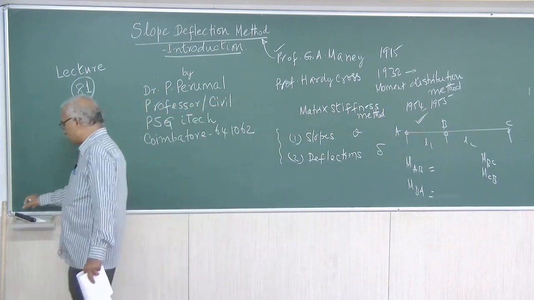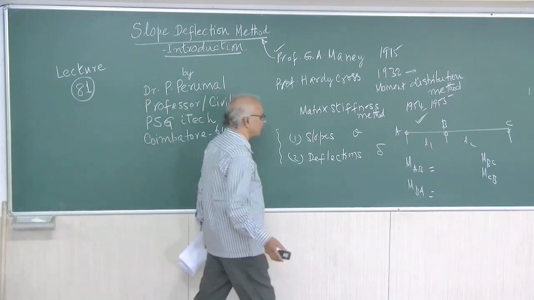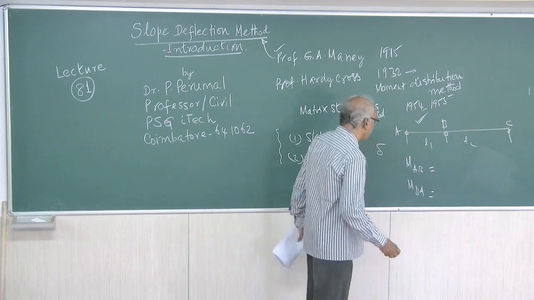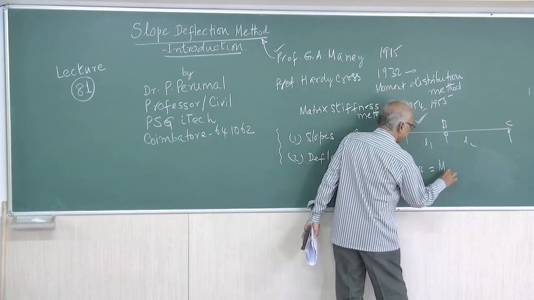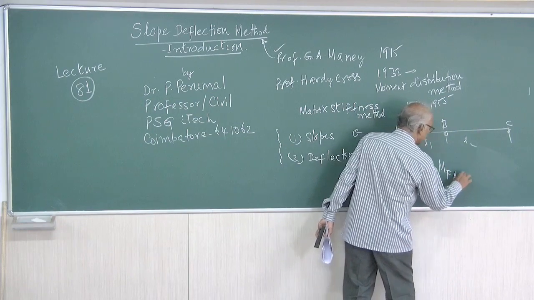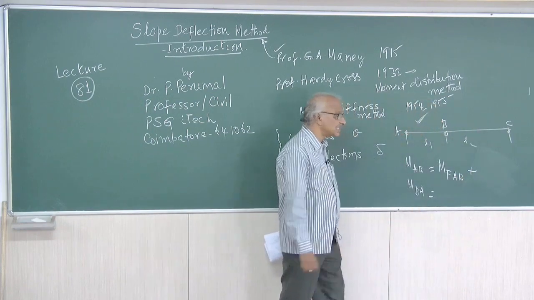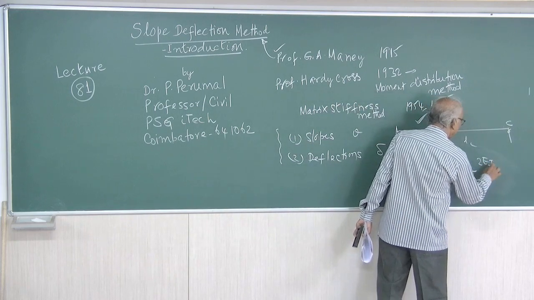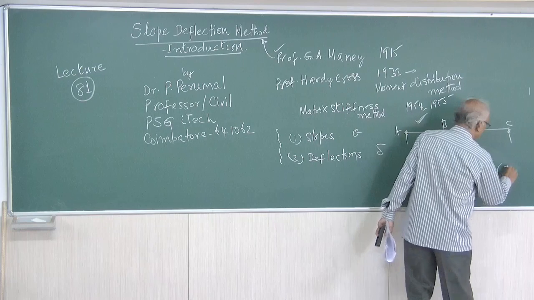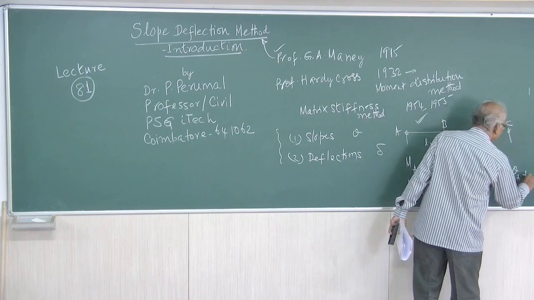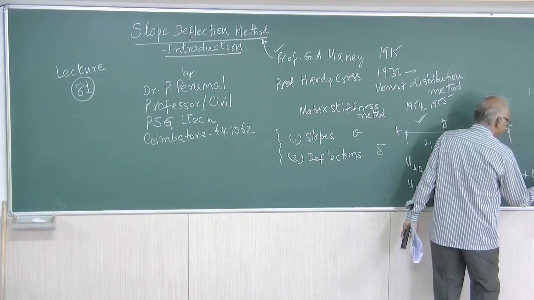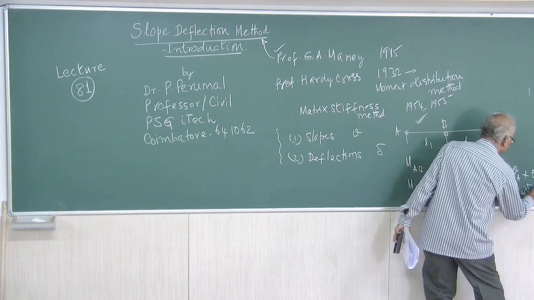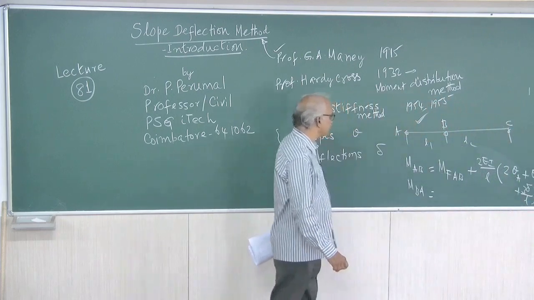Now coming to the first one, let us take AB. We are going to derive the equation, but I will just write it: M of AB equals the fixed end moment M of AB due to the given external load, plus 2EI by L into (2 theta A plus theta B plus 3 delta by L). This is one equation.